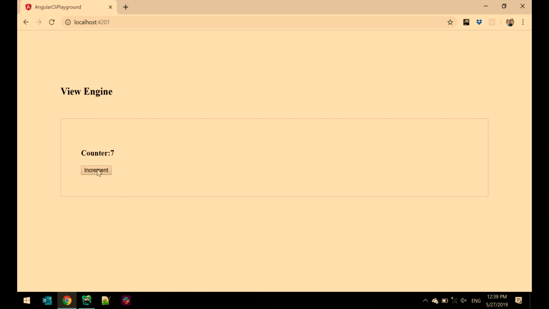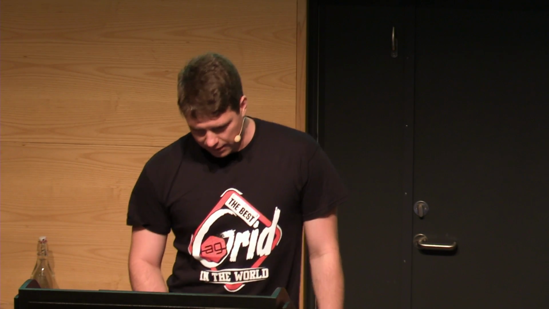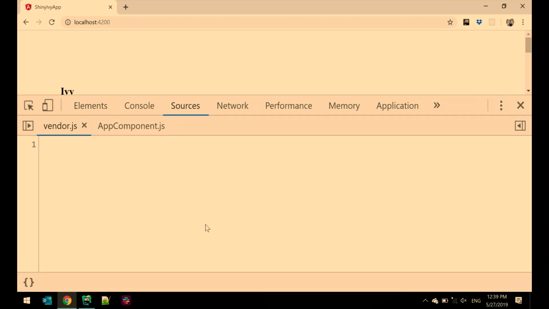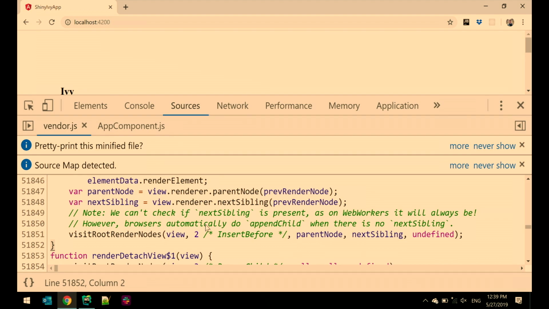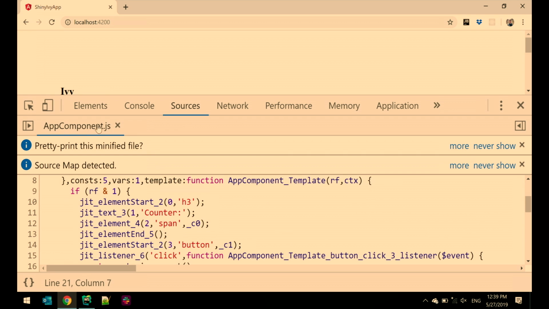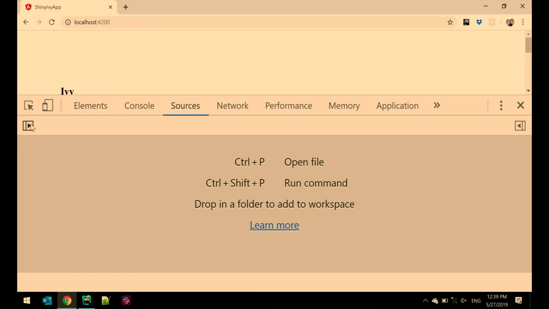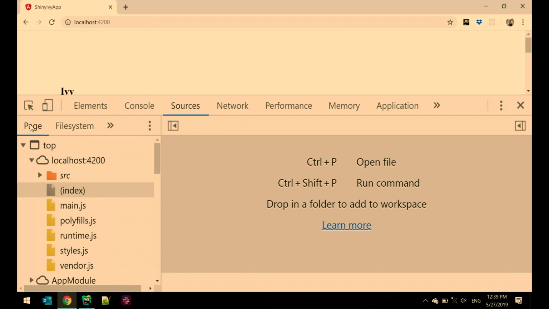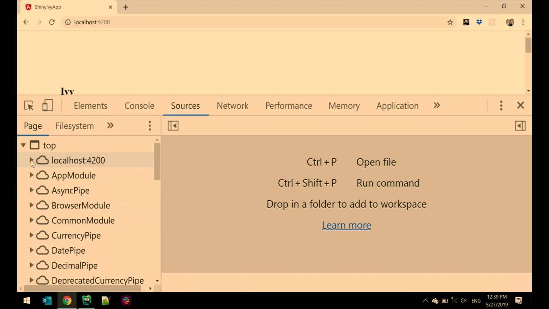Okay, I also want to quickly demonstrate how you can debug change detection in Ivy. This is the new rendering engine, right? There's been a lot of talk about it. And I have Ivy here. Just for the future, if you have any problems in Ivy, you also need to find the code that is generated for the component, but we won't have factories in Ivy. That's a big simplification, actually. That's a good thing.